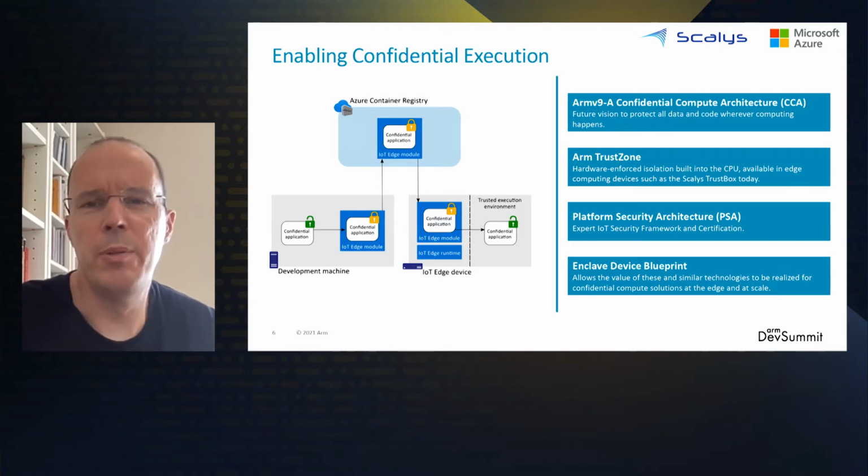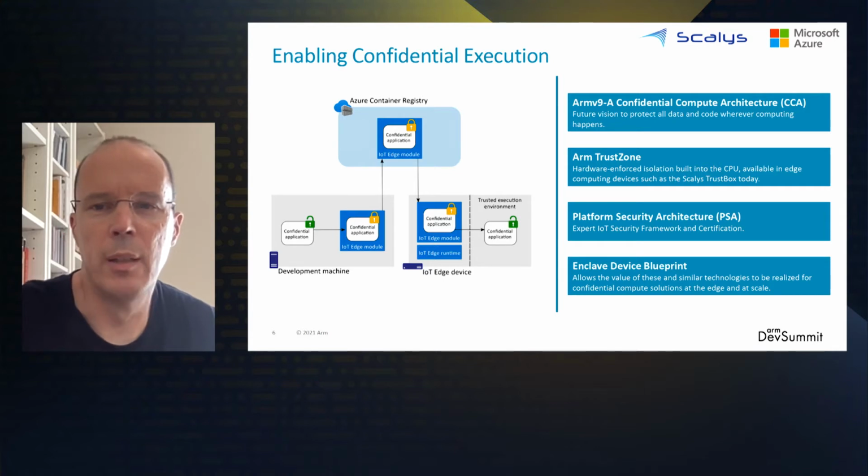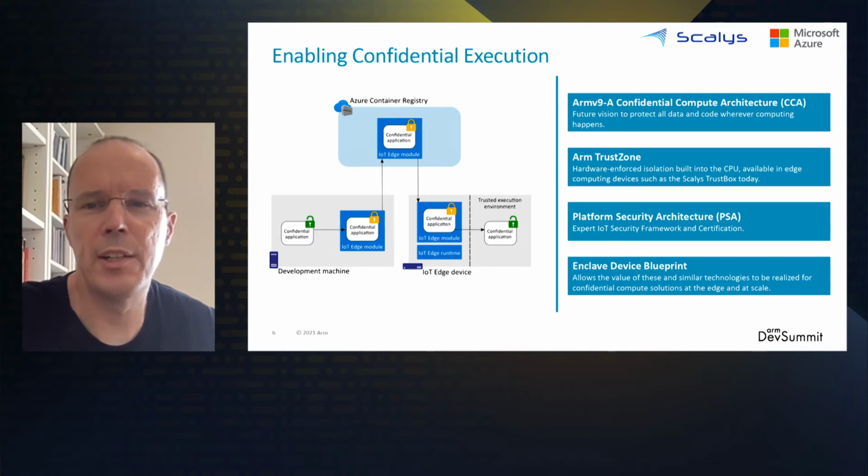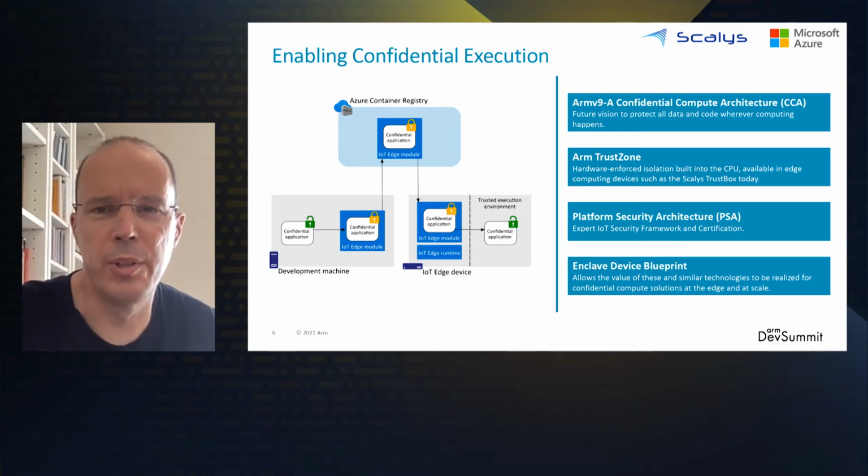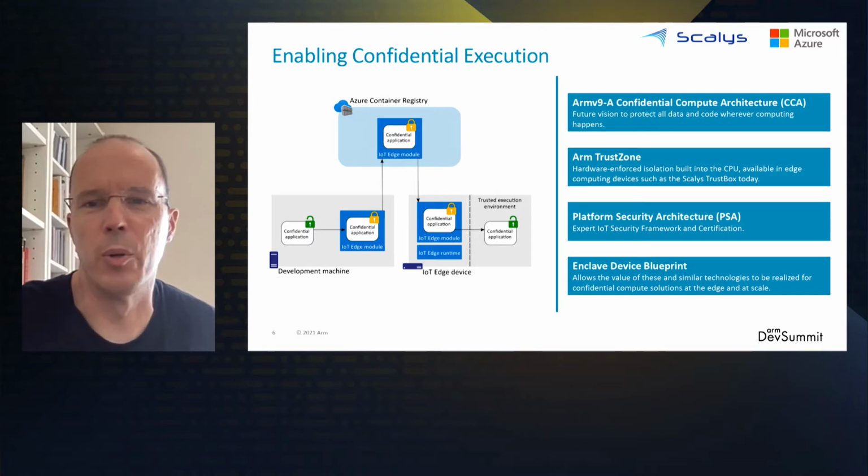But with confidential computing, we want to be able to execute our applications within a secure boundary as well. We want strong isolation of those workloads relative to the operating system and relative to other workloads. And then once we have that, we can couple these notions of secure build and confidential execution together to create this very compelling end-to-end flow where our applications are protected everywhere, even when they are executing, just as we can see there in the diagram on the left.